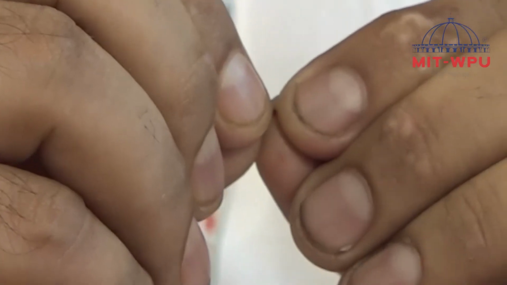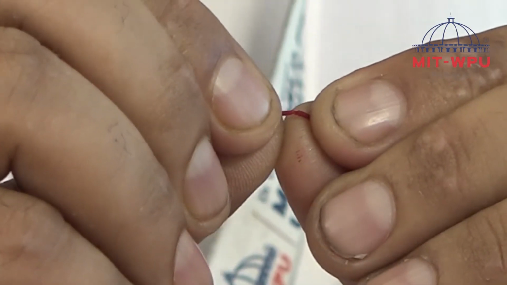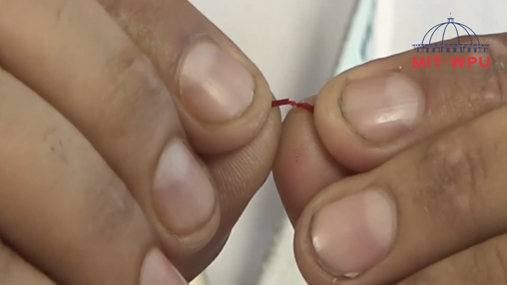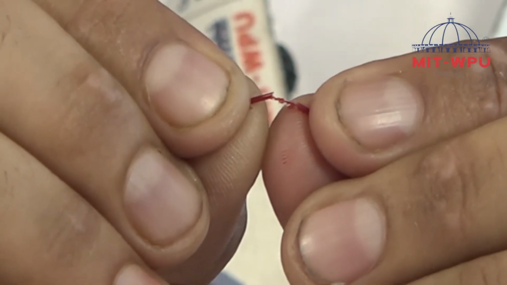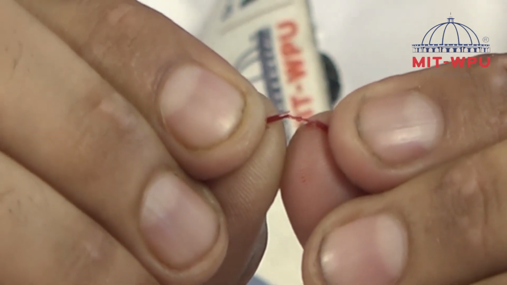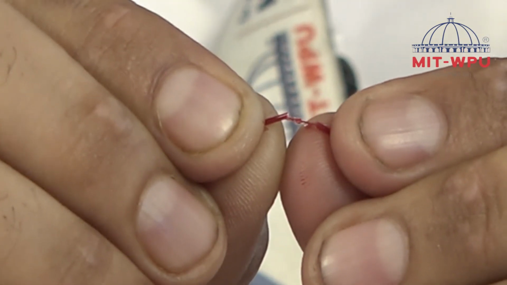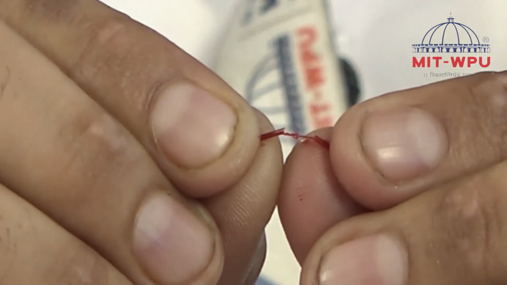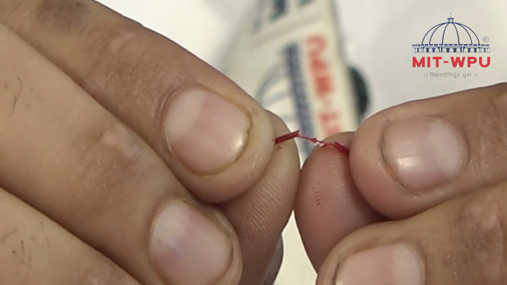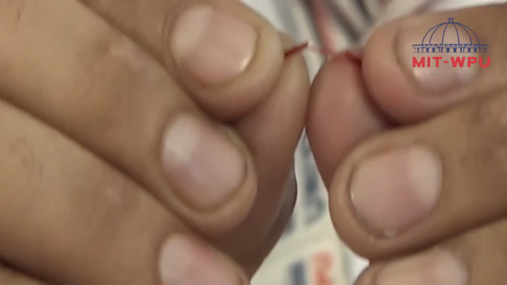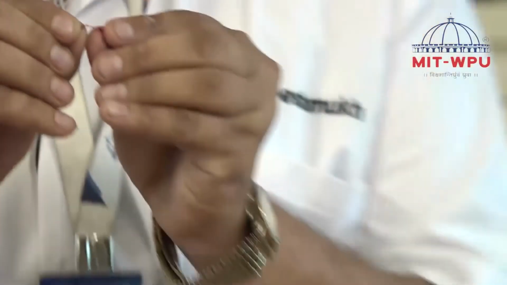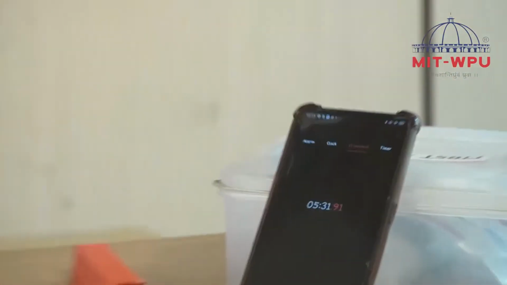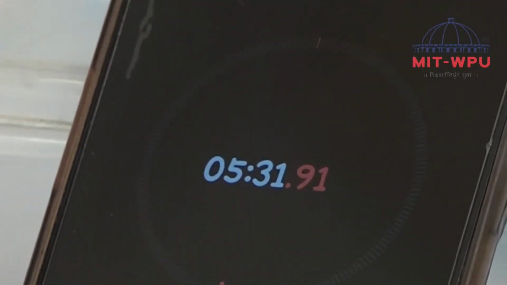We will see whether the thread is formed or not. So here you can see the fibrin thread is formed in this way. You can see this small fibrin thread formed between the two pieces of capillary tube. I am stretching it so that you can see this fibrin thread, and in this way the time for formation of the fibrin thread is about 5 minutes and 30 seconds.